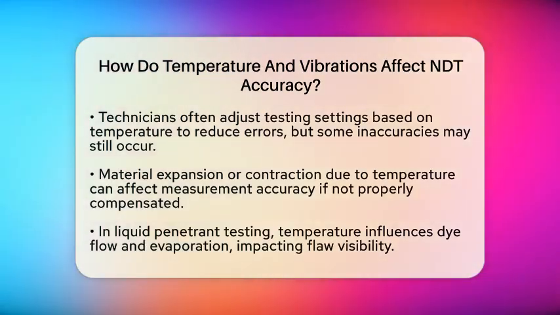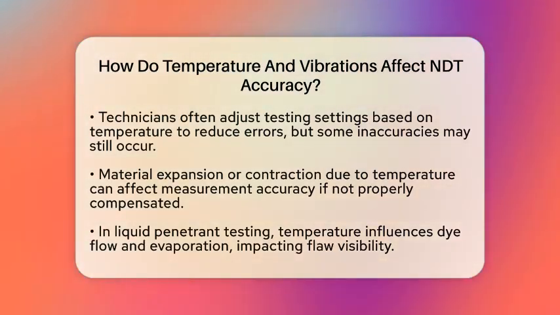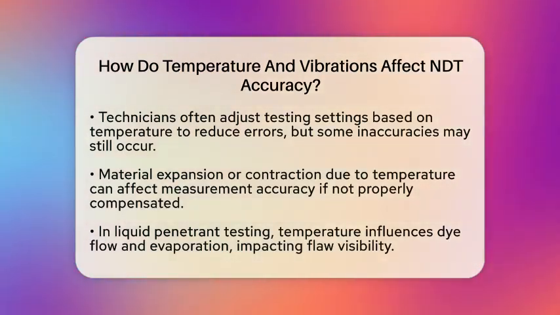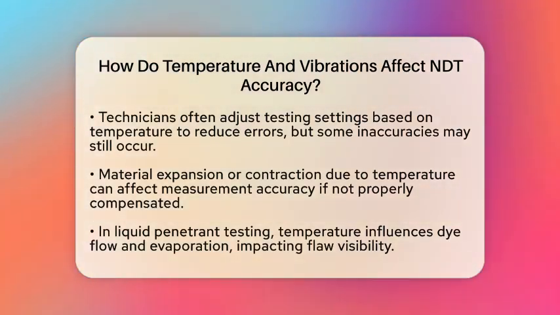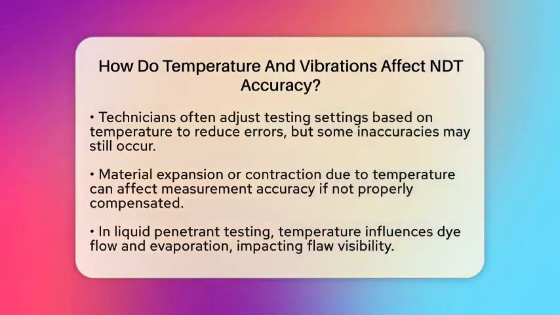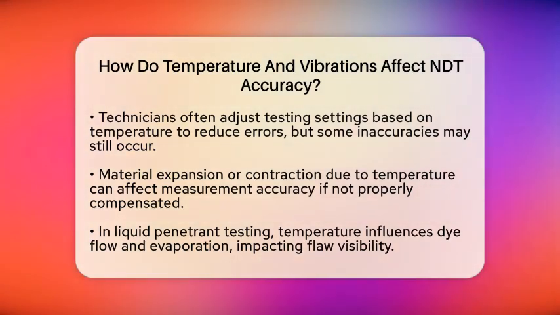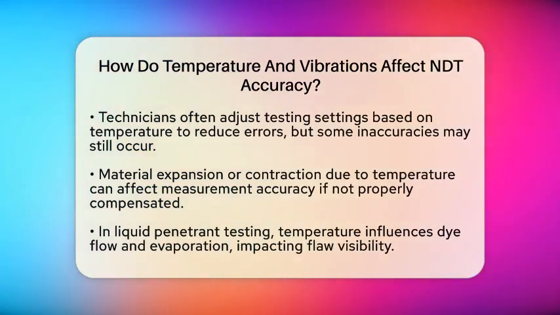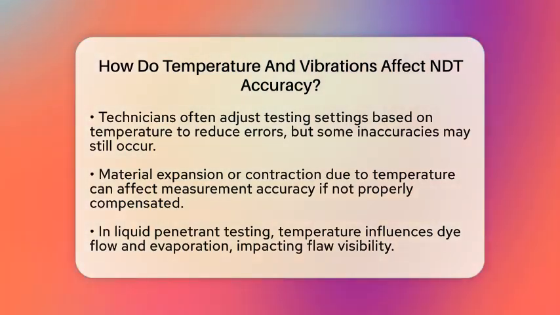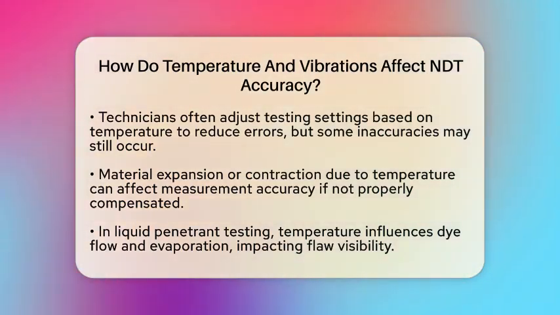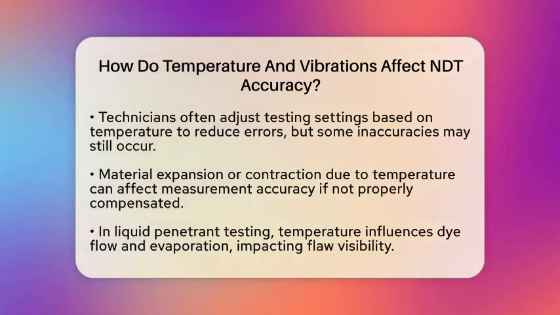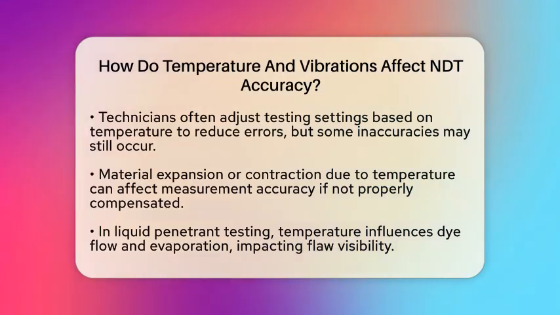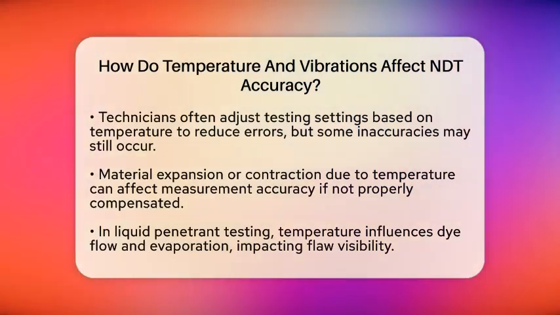To fix this, technicians often adjust the testing settings based on the temperature, which can cut errors by more than half. But even with these adjustments, some distortion can still happen. Temperature also causes materials to expand or contract. This change in size can throw off measurements if not accounted for. For example, if a metal part heats up and expands, a measurement taken before heating might no longer be accurate. That's why controlling the environment's temperature or compensating for these changes is so important in precise inspections.